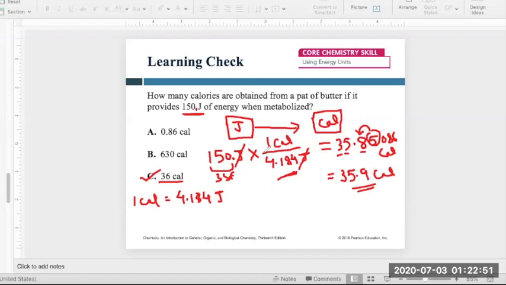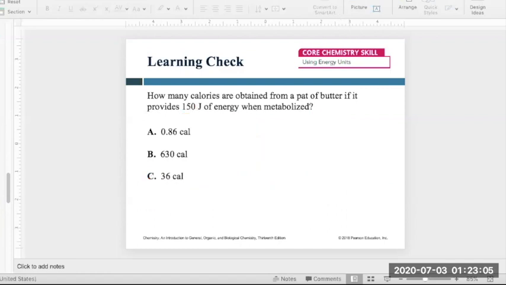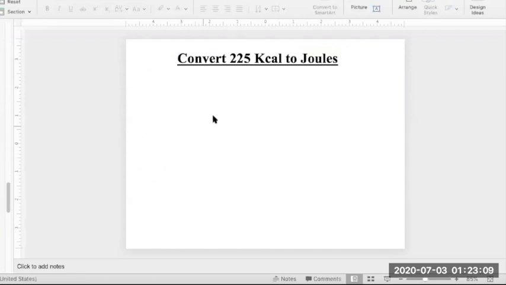So this is the way you normally convert joules to calorie, and similarly you can convert calorie to joules. You just have to change the conversion factor. Okay, and then let's try one more problem on conversion of different units of energy.